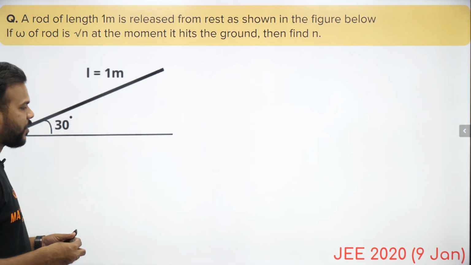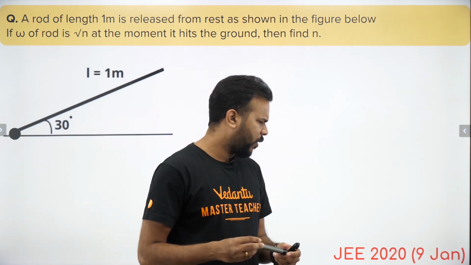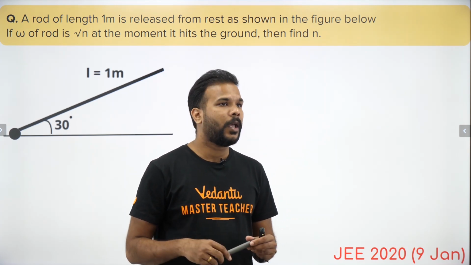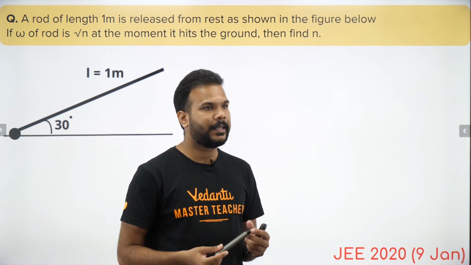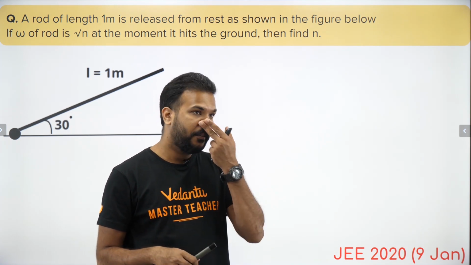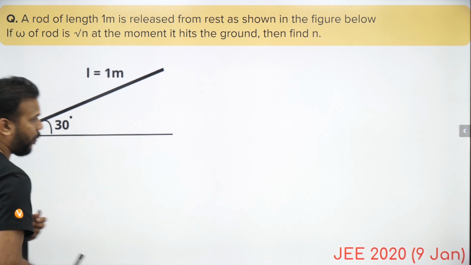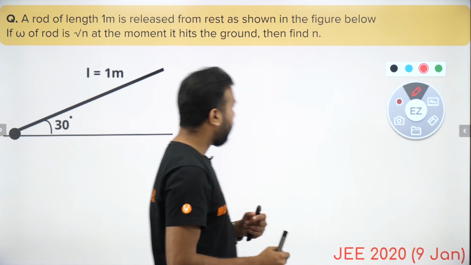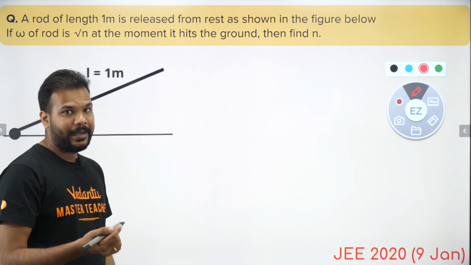Now this question which you see is also from the 9th of January, shift 1 or 2, I don't remember exactly. The question says that a rod of length 1 meter is released from rest, as you can see on the screen, and omega of the rod is under root n at the moment when it is about to hit the ground. So when the rod is about to hit the ground, the angular velocity comes out to be under root n. We have to find the value of n. It's an integer or numerical type question.